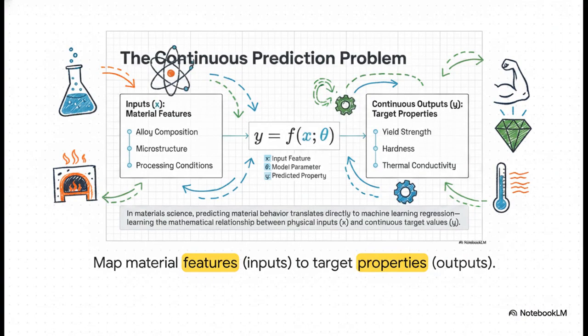In the world of machine learning, this is called a regression problem. We're essentially trying to get the computer to learn a function, the classic y equals f of x. Our inputs, the x values, are the material's features. Think of it like its recipe, its chemical composition, how it was processed. And our outputs, the y values, are the properties we care about, things like its strength or its hardness. The whole goal is to get the machine to uncover that hidden mathematical link between the two.